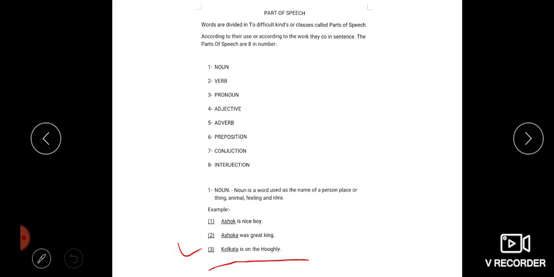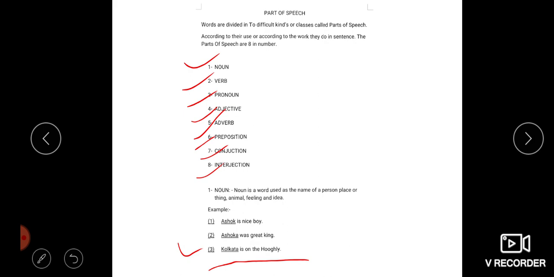So what are the parts of speech? Words are divided into different kinds or classes called parts of speech according to their use or according to the work they do in a sentence. The parts of speech are 8 in number: noun, verb, pronoun, adjective, adverb, preposition, conjunction, interjection. Let's start to understand what they do and how we can use them.